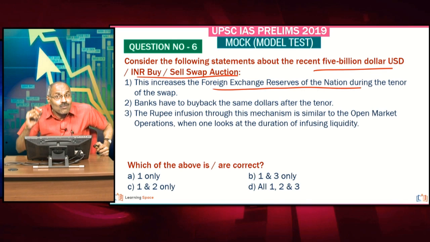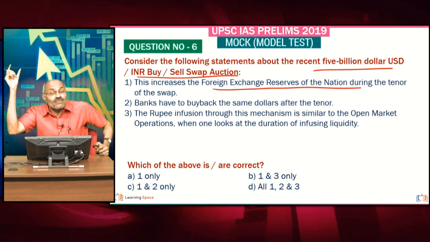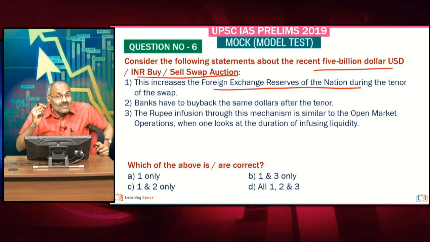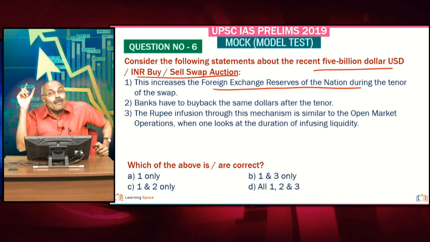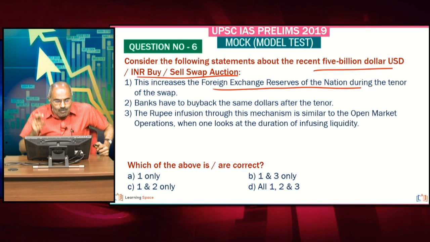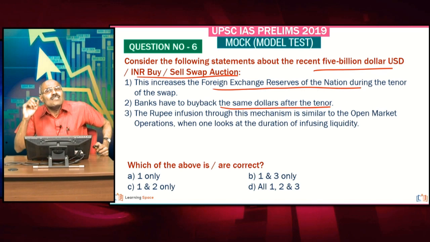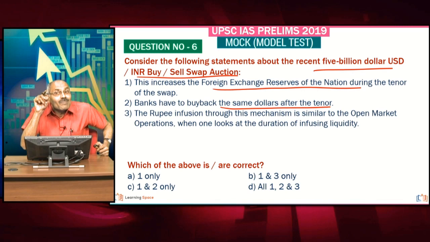And here the foreign exchange reserves will increase by $5 billion, but that is for the tenor of the swap. Tenor means period of the swap. Period of the swap is 3 years. So friends, during this period of the swap, foreign exchange reserves will increase. Banks have to buy back the same dollars after the tenor. Absolutely correct. And the methodology used is forward premium.